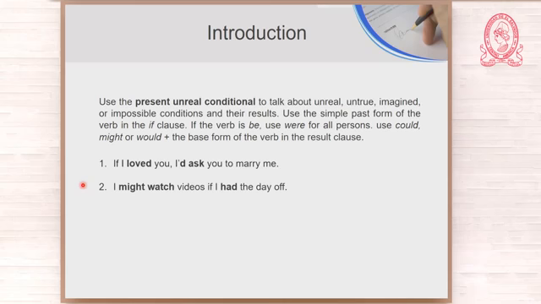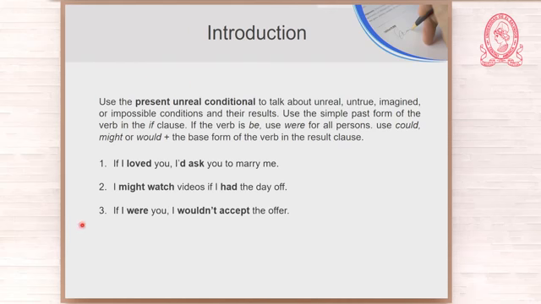And let us see one last example. If I were you, remember that that is unreal. I am not you. I cannot be you. That is impossible. Okay? That is untrue, unreal. But if I were you, I wouldn't accept the offer. We're talking about the second conditional, the present unreal conditional.